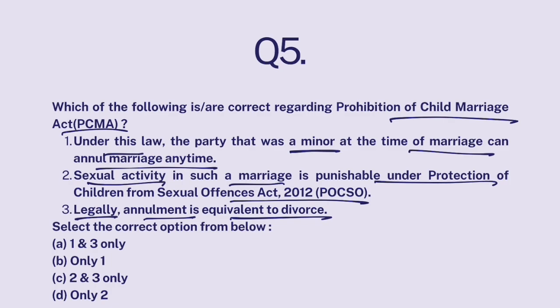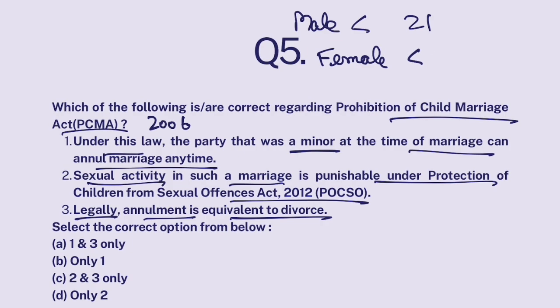Okay, so look, in our country, there is this law called the Prohibition of Child Marriage Act, which was enacted in 2006. Under this, any man who is less than the age of 21 and female who is less than the age of 18, if they get married, it would be considered child marriage. Okay. Now, under this PCMA, if a female was less than the age of 18 when she got married, then she has the option under this act to annul that marriage, anytime by informing the authorities.